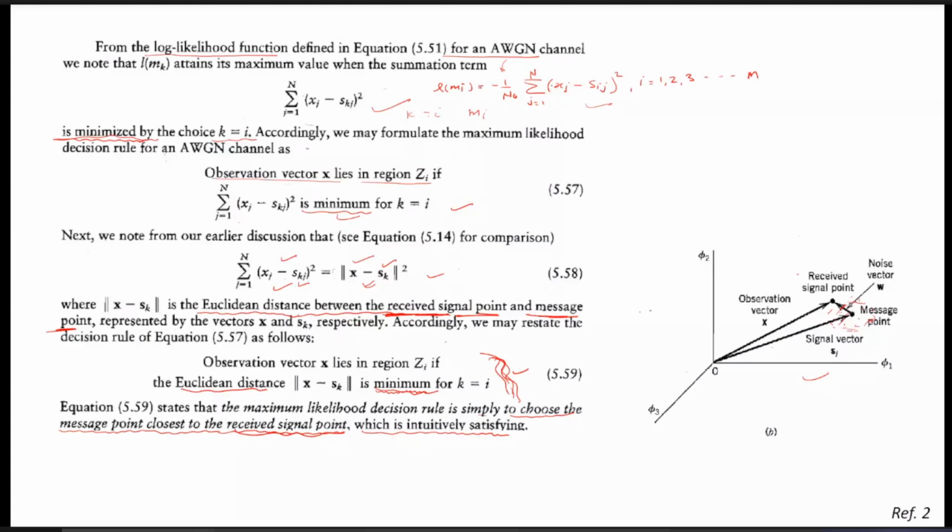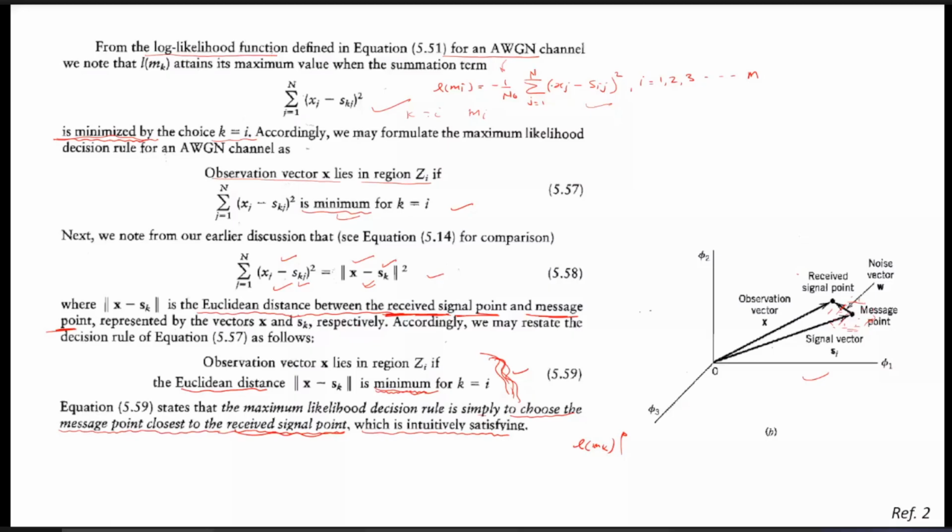In the first statement we said that the maximum likelihood detection rule simply tells us to maximize the log likelihood function. If this is maximized, that is called maximum likelihood detection. Or we can say if this factor is minimized, that has the same meaning as l(m_k).